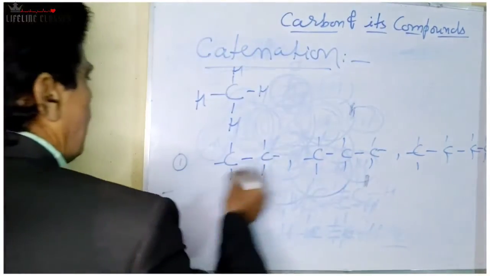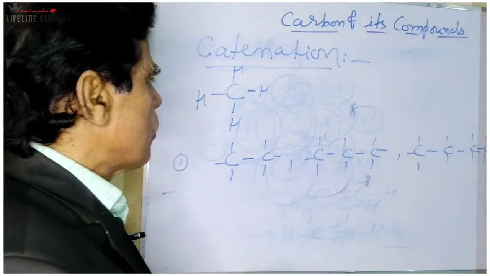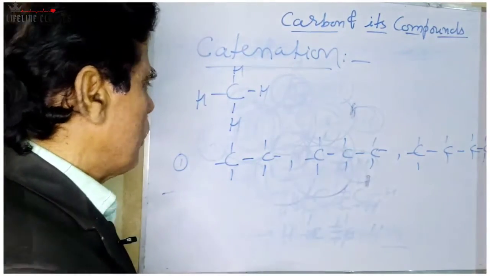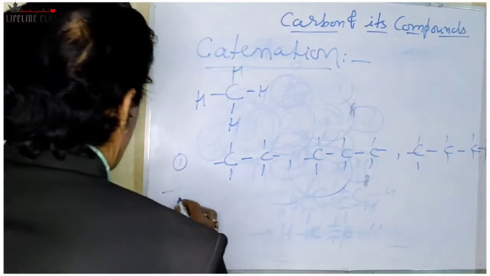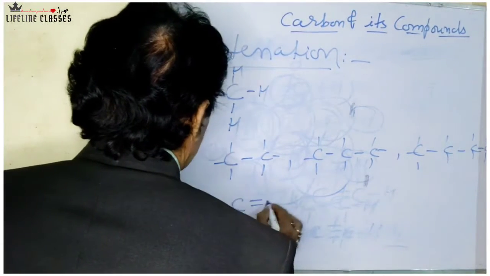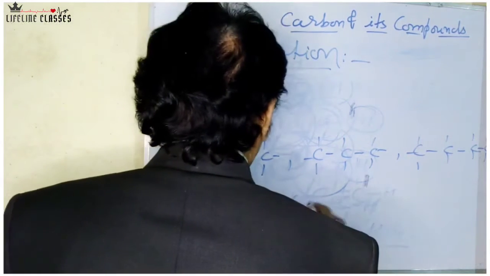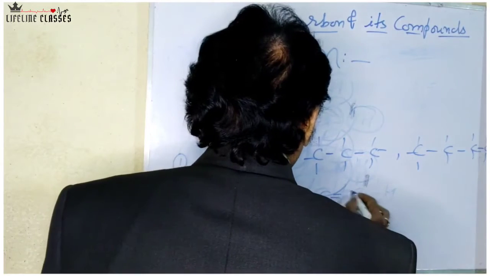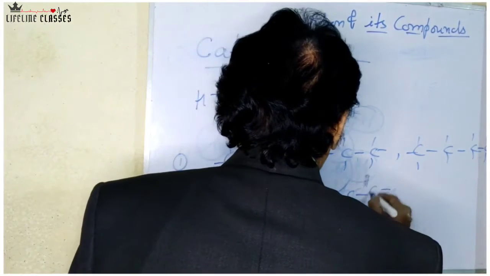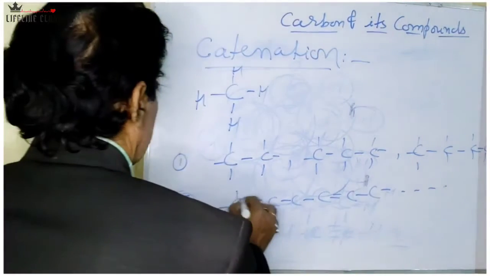This is how you have seen that all the carbon atoms are bonded together with a single covalent bond. There may be a bond between the carbon atoms in which two carbon atoms are bonded together with a single bond, double bond, single bond, double bond, and so on. So multiple bonds may be formed. See here.